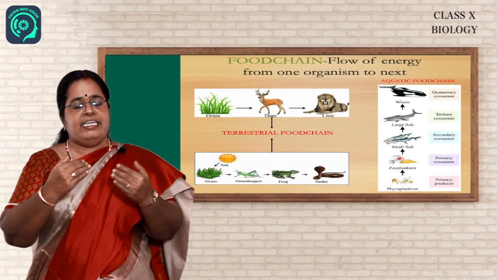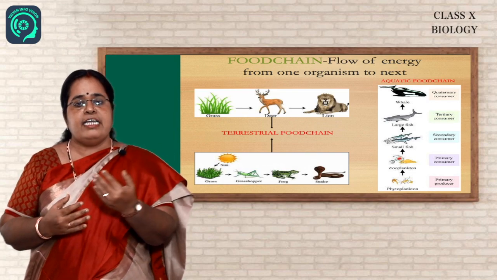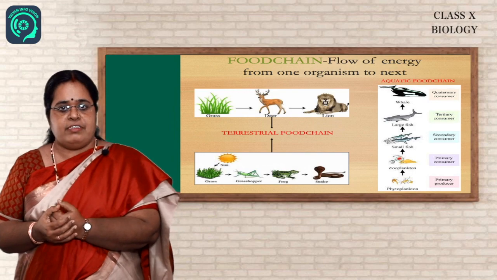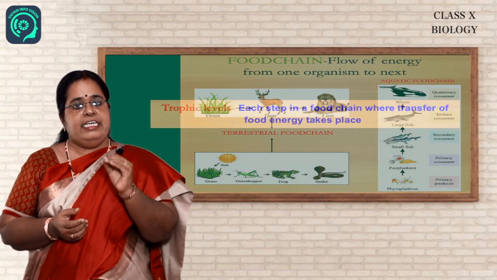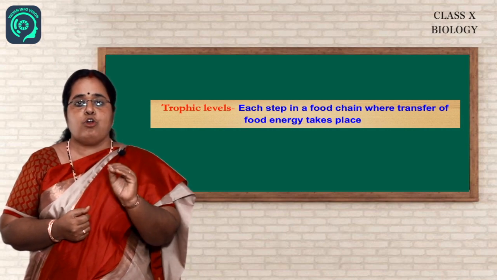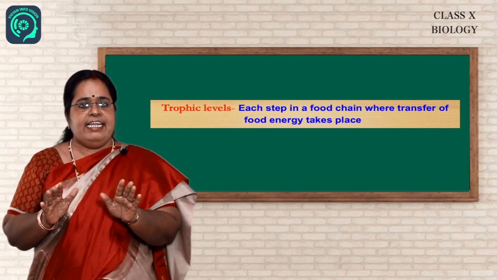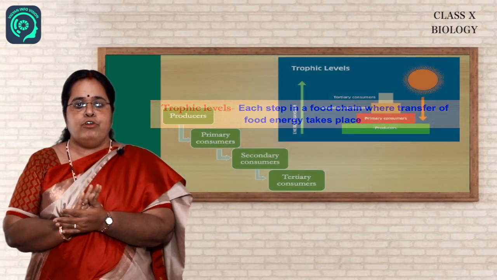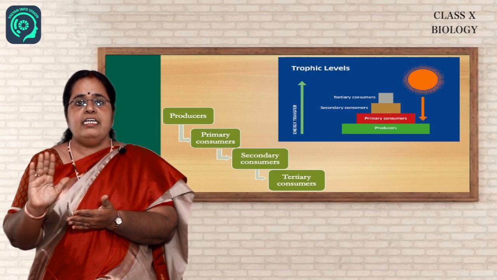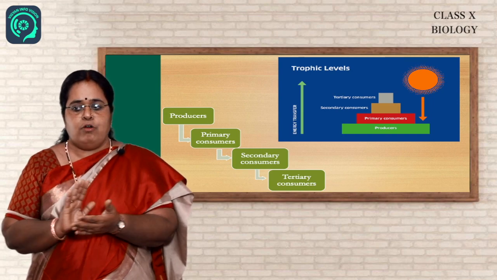So I gave you the examples of 3 different types of food chain. Some have 3 levels, some have 4 levels. So what are these levels? Each of these levels in a food chain is called a trophic level. And the trophic levels consist of the producers or the green plants, the consumers and the decomposers. Let us talk about the producer.